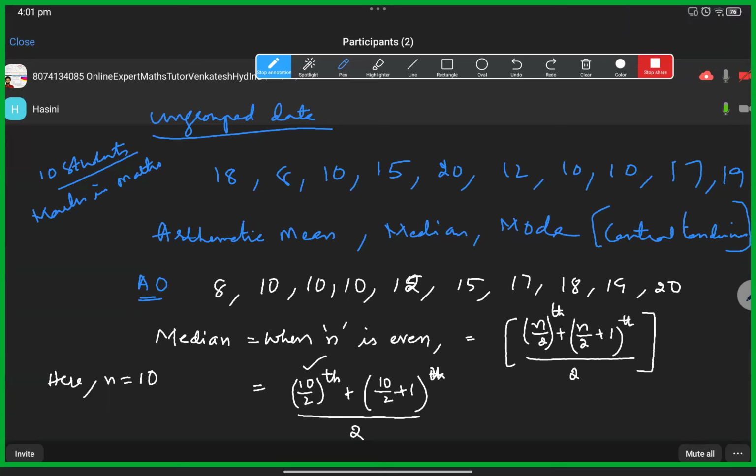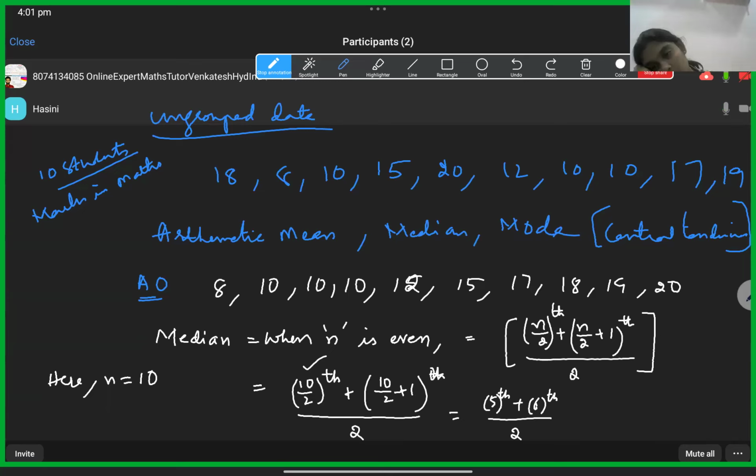10 by 2 will be how much? Sir, 10 by 2 is 5. Yes, so the fifth term, plus 10 by 2 plus 1, which is 6. So fifth term plus sixth term, divided by 2. What are the fifth and sixth terms in the given data?